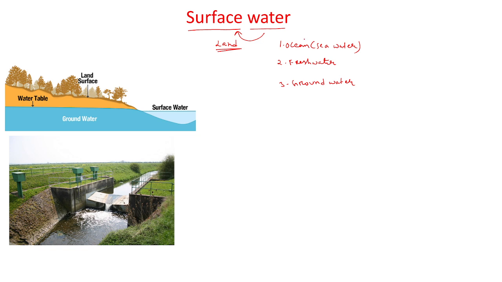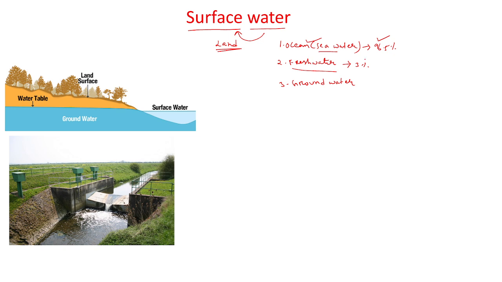So what do we mean by ocean water? Simply, the water present in the sea is called ocean or sea water. The second is fresh water. Normally, out of 100, the sea water comprises 96.5% of all total water, and fresh water is only 3%.